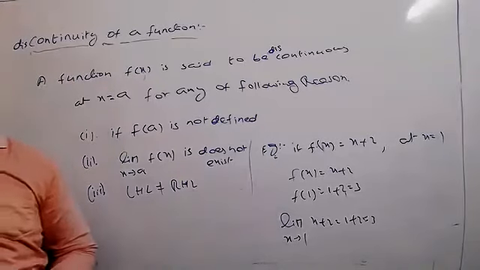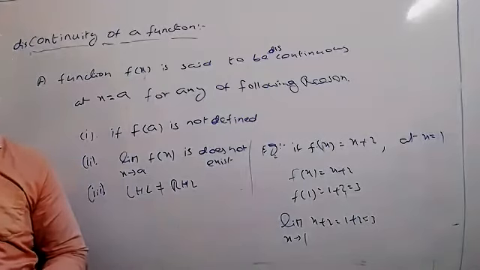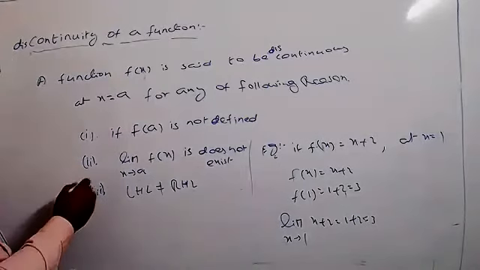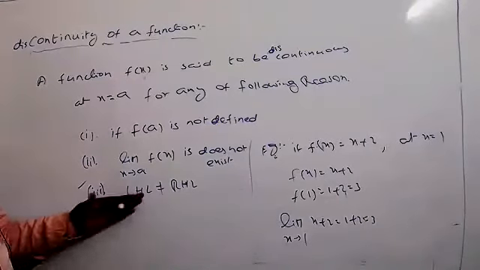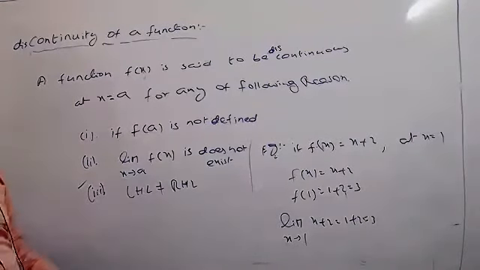Most probably we will get the last condition. Always, for the given function, we find the LHL value, the RHL value, and f of a.